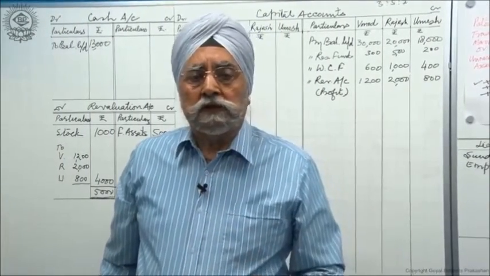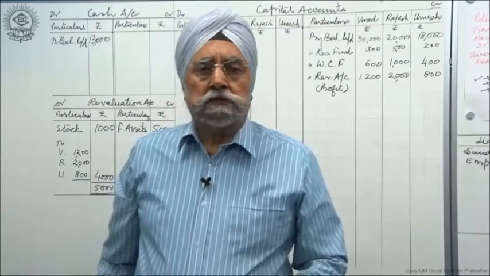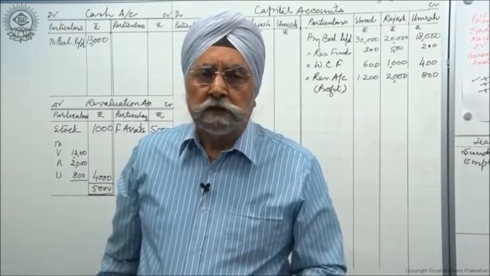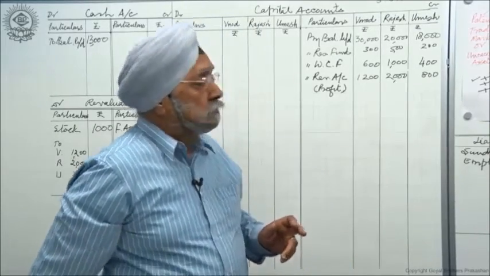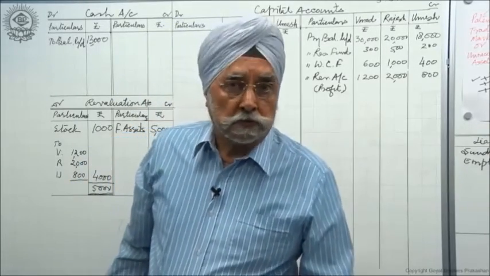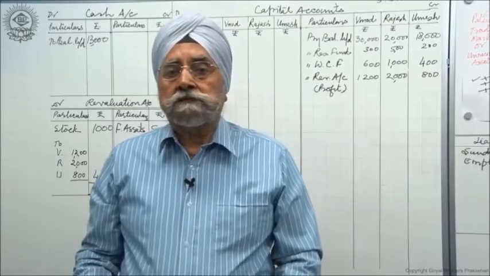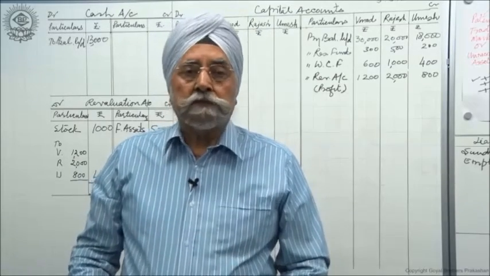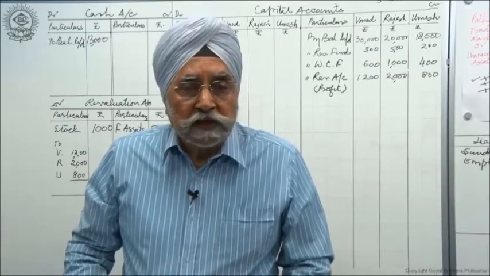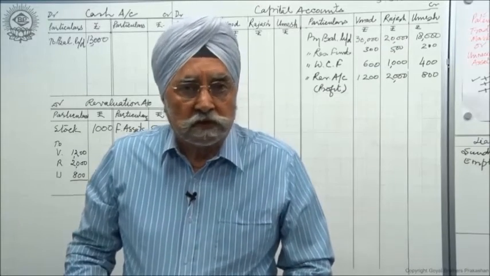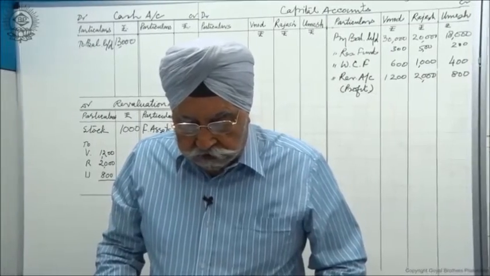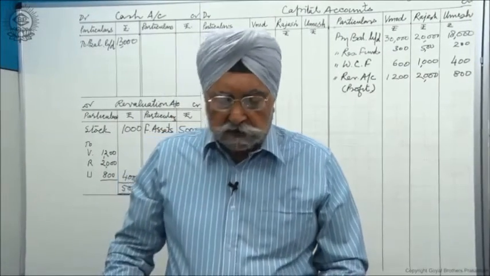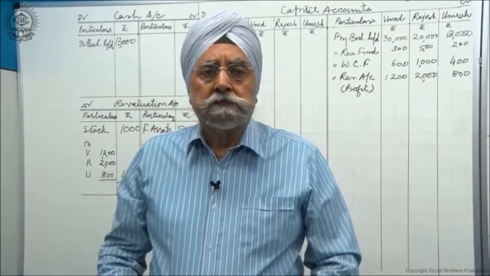What is Rajesh's share? Ratio is 3:5:2, so it is 5 upon 10. 5 upon 10 is 1/2, and 1/2 of 24,000 is how much? 12,000. So we will pass entries for 12,000 only.